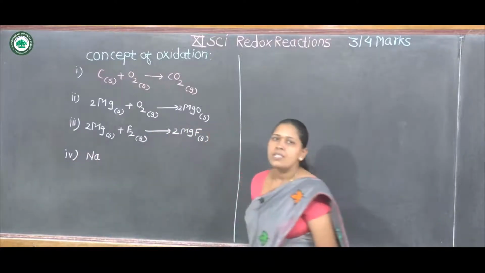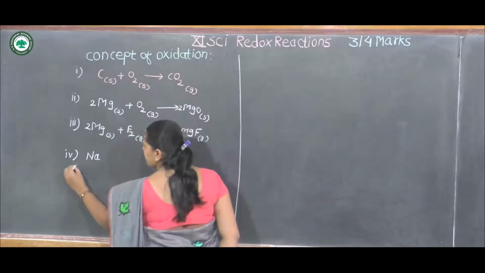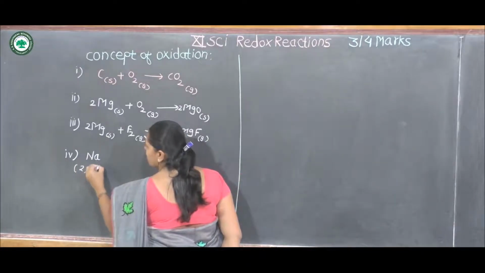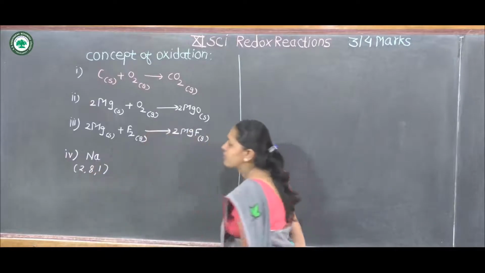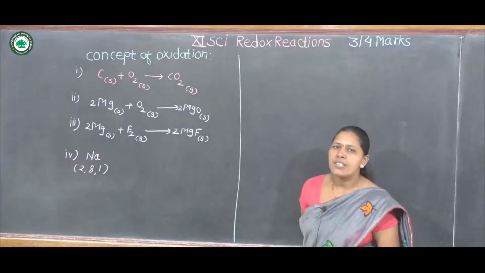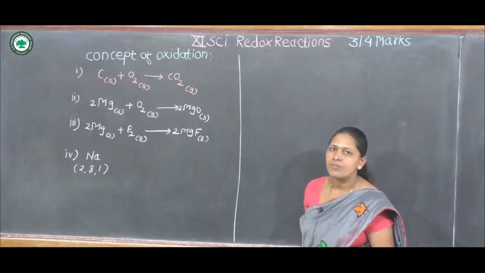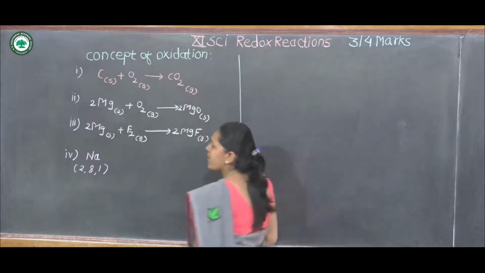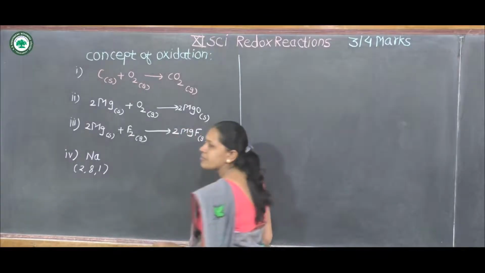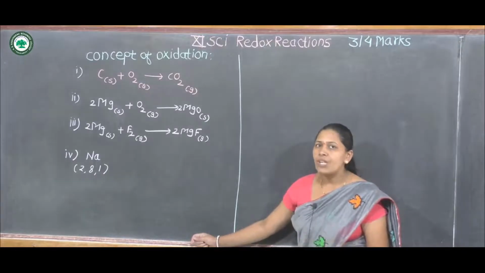Then third concept, sodium. What is the atomic number of sodium? It is 11. Its electronic configuration is 2, 8, 1. That means 1s2, 2s2, 2p6 and 3s1. This is the electronic configuration of sodium. Sodium has 11 electrons, and in the last shell it has only 1 electron.